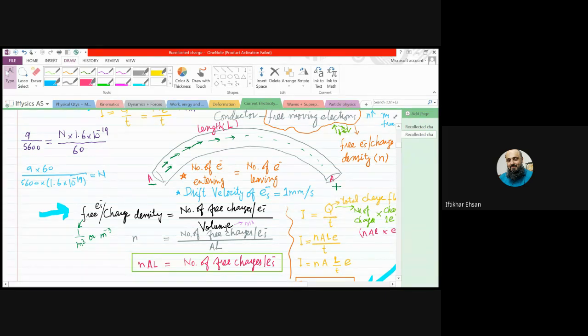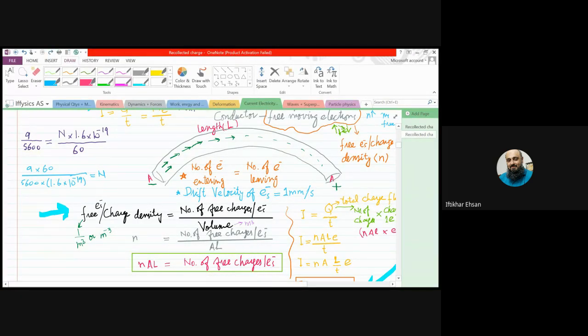The volume of a cylinder is area of cross section multiplied by the length. And free charge carrier density is represented by small n. So that volume AL will multiply with n, and we get the number of free electrons or charges in a conductor equal to nAL,